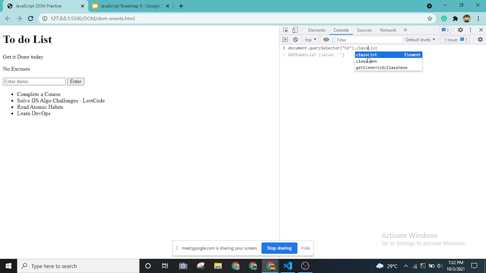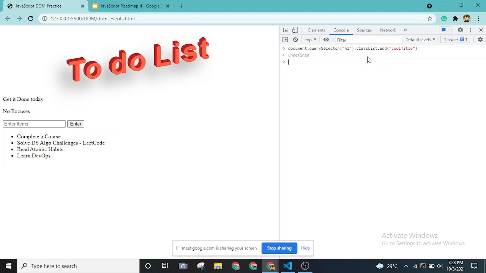So I can add these classes to elements inside the HTML class attribute using classList. classList is another property in which you can add or remove classes. If I do classList.add and put cool title, it will apply the styling right in front of you. Can you see this?